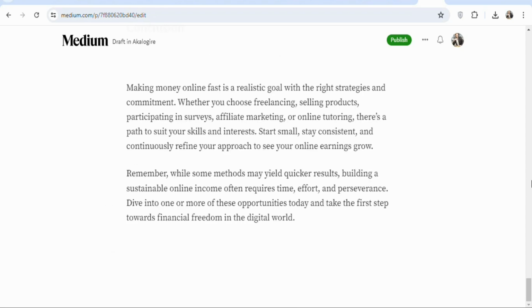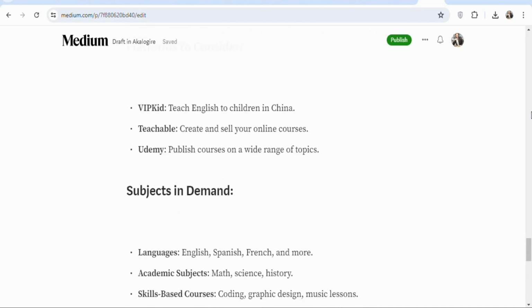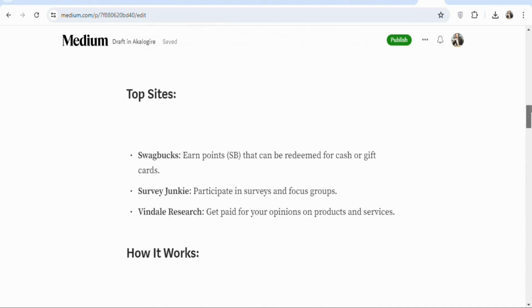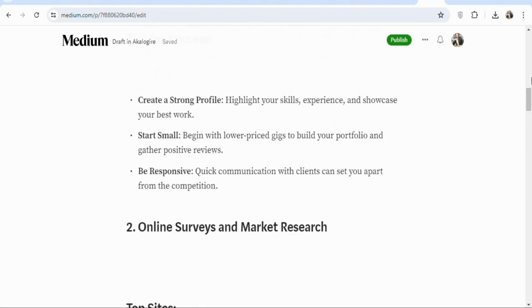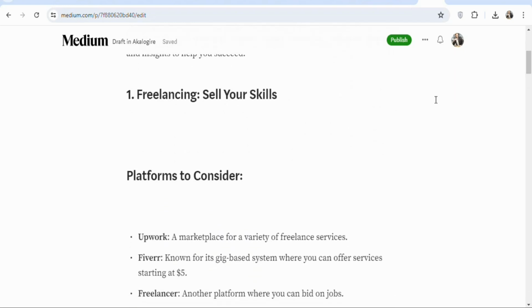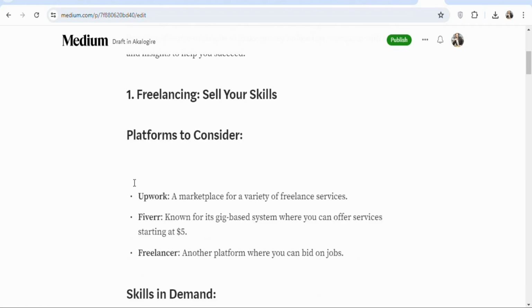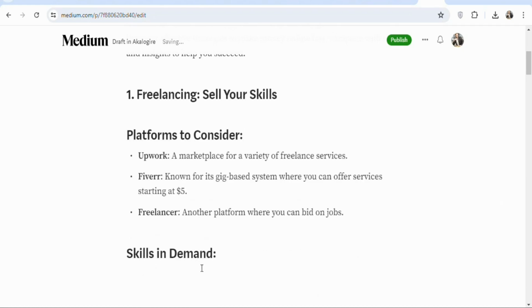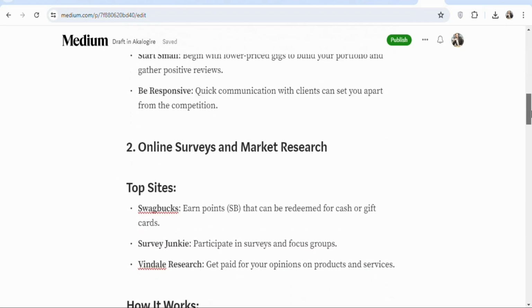The next step is to include the link of the ebook in this article. You can see this is the article that you are going to publish onto Medium. You can see everything. So all that you need to do is begin posting it. So let's arrange it properly. Just arrange everything so that it can be readable. As you can see the article, you can see everything in the article.